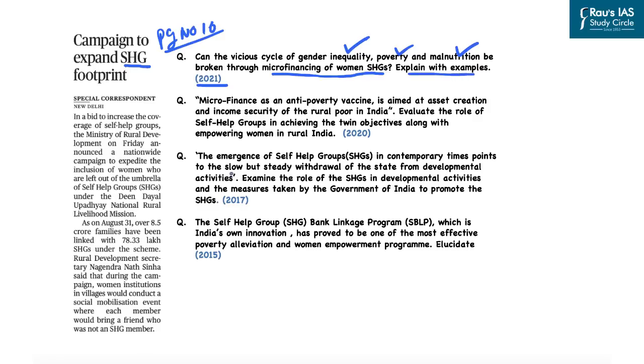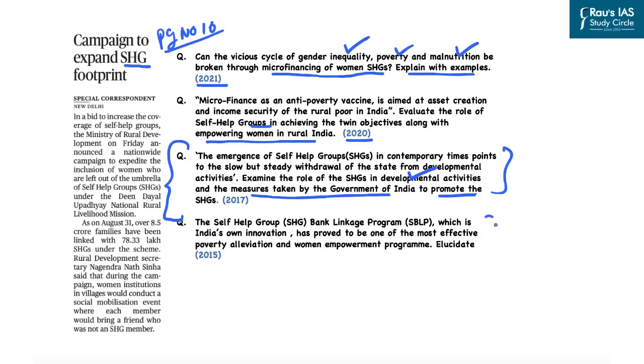Explain with examples. In 2020, the question was to evaluate the role of the self-help groups in achieving income security of the rural poor and also removal of poverty in India. So we had to evaluate the role of self-help groups in achieving these twin objectives along with empowering women in rural India. The question that was asked in 2017 again focused on these aspects, where it was asked to examine the role of self-help groups in developmental activities and the measures that have been taken by the Government of India to promote the self-help groups.